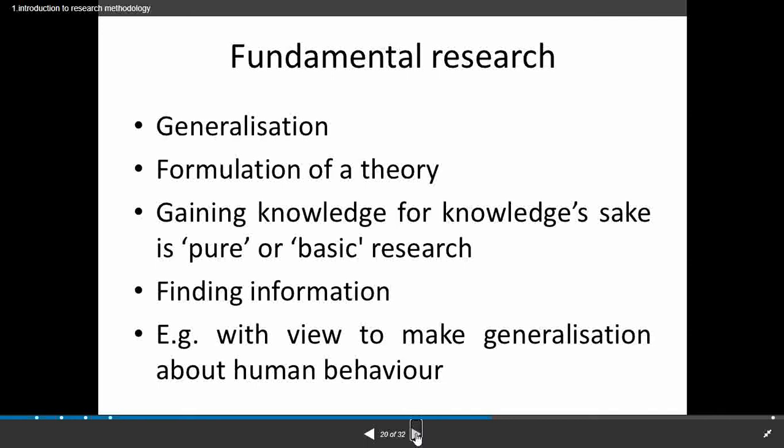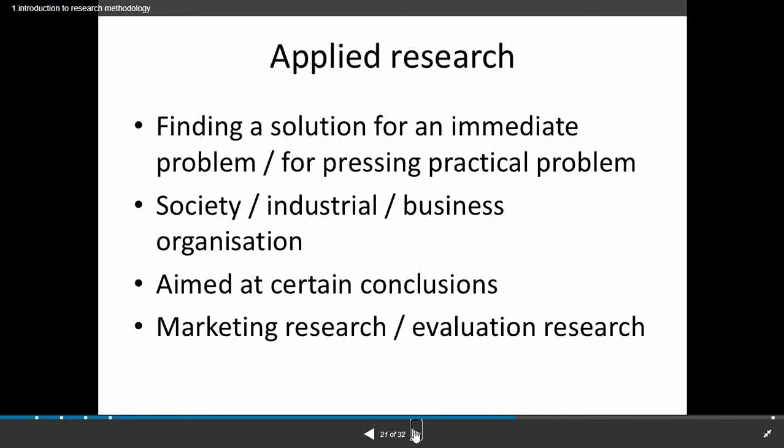So in fundamental research we can say that it is theory-based research. Here your knowledge is going to increase, because the stock of knowledge that you have is increased by one more step. Then we will see applied research.